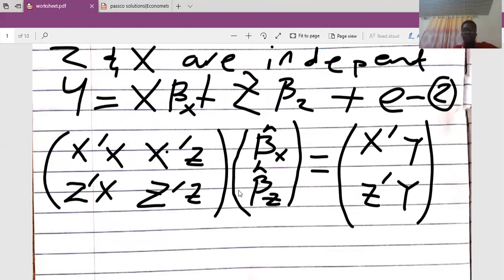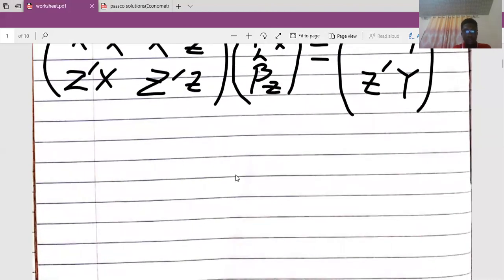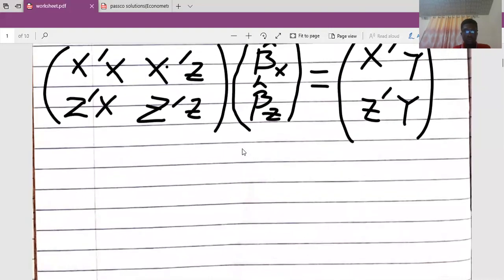So we try and multiply this matrix in order to expand it. We know that we do multiplication of matrices by row and column. The first row will multiply this, and the second row will also multiply this so that we expand it. So let's walk through it. First row multiplying this: this times this plus this times that.